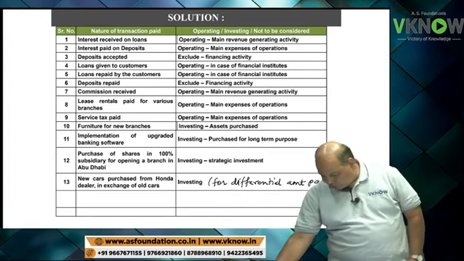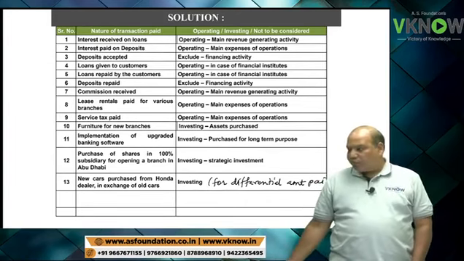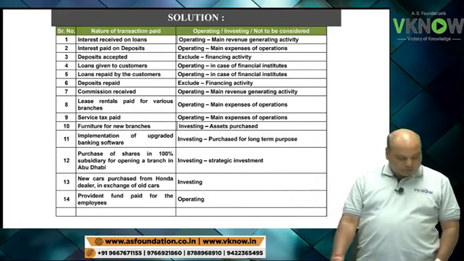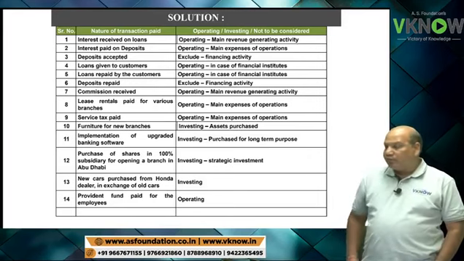For differential amount paid. Point number 14 now. Provident fund paid for the employees. Because it is related to employees, you will call it an operating activity. Operating. Point number 15. Issued employee stock option.